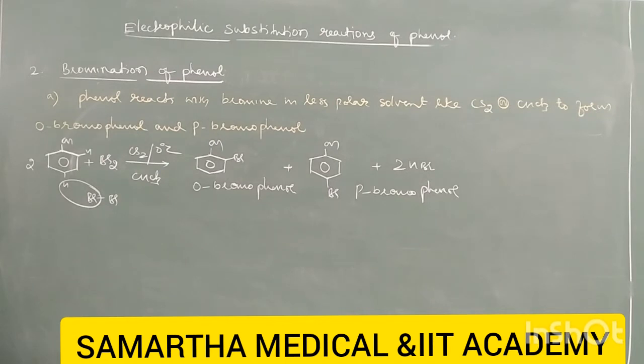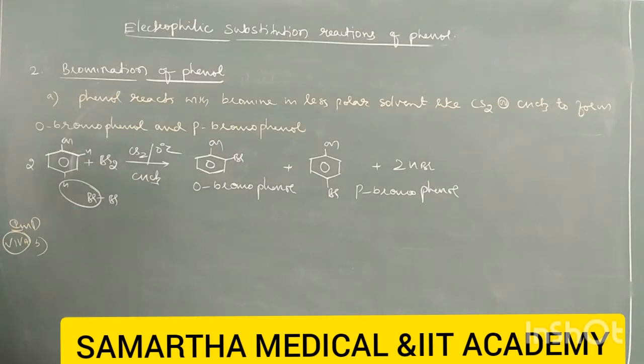So therefore, you will get ortho and para-bromophenols. Okay. Next, let us take another bromination. This is very much important, a frequently asked one-mark question. Second one.